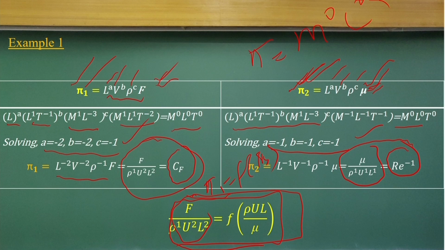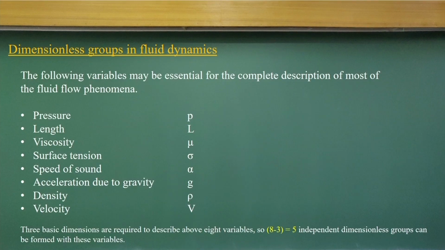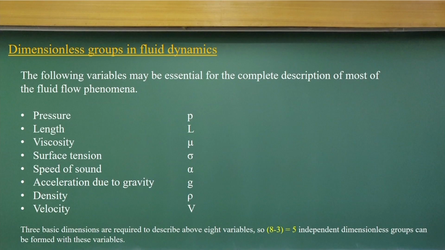So, in a similar way, let us look at what the variables are that we generally get in fluid flow phenomena. As I told you earlier, when we talk about fluid flow problems, mostly we talk about the velocity and the pressure field. Okay? That is the basic thing. Then there will be a gravity force, which will be taken care of by acceleration due to gravity.